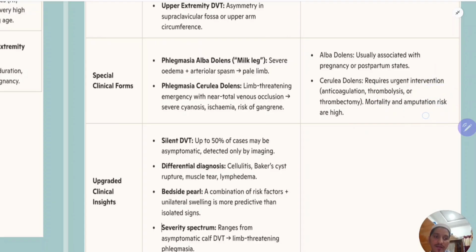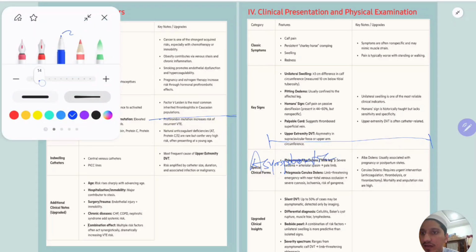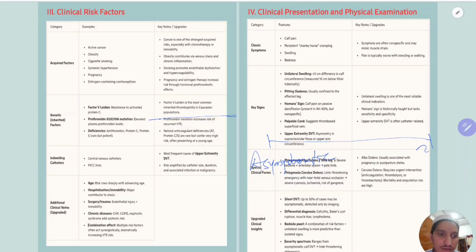We have discussed the clinical presentation and physical examination. Just to summarize the clinical presentation: deep venous thrombosis is a spectrum. Here you will have patients who are asymptomatic, and here a patient with phlegmasia cerulea dolens.